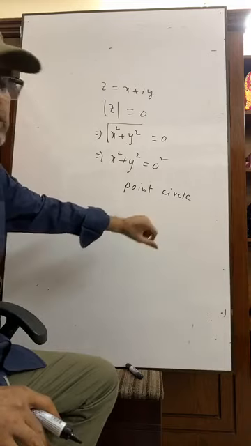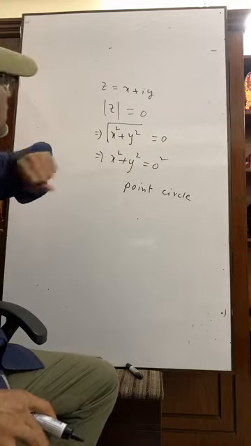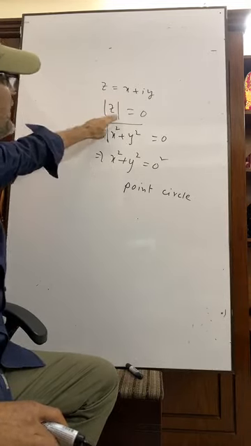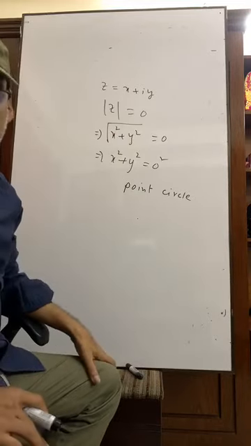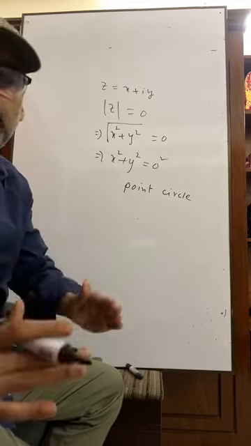So the equation of a point circle is x squared plus y squared equals 0. It is an important MCQ for you. z equals x plus iy, absolute value of z equals 0. So what will be its locus? Okay, it's a point circle.